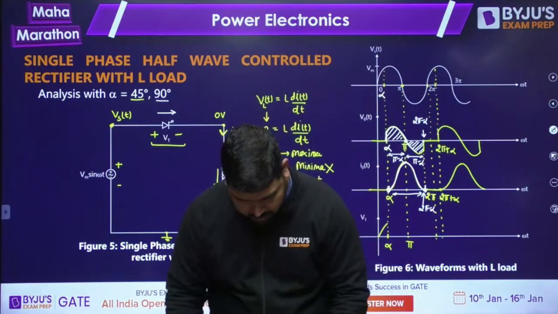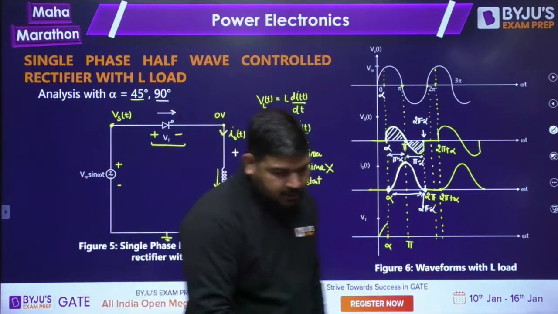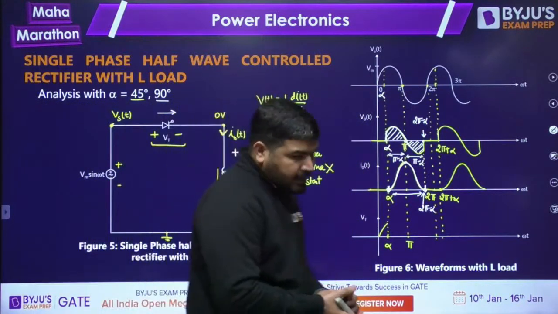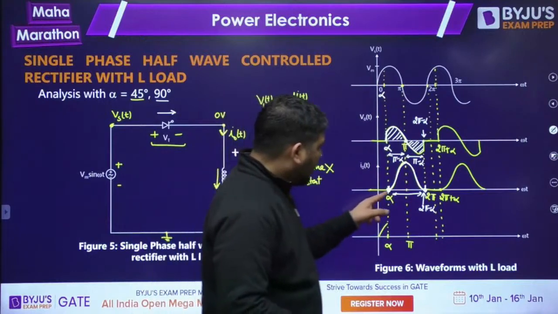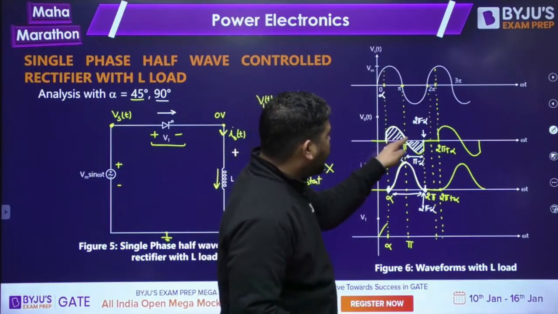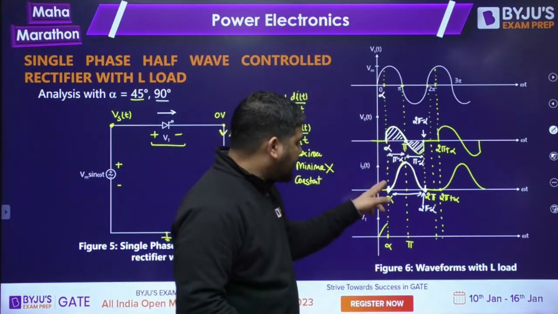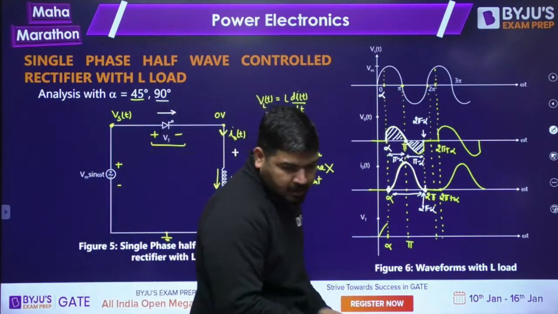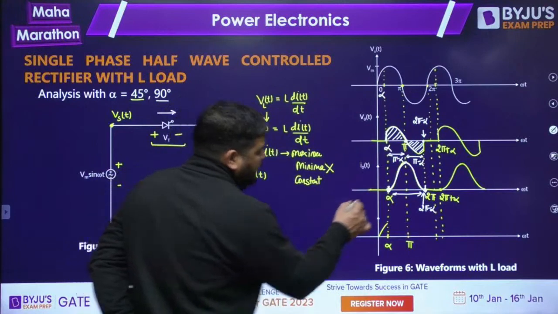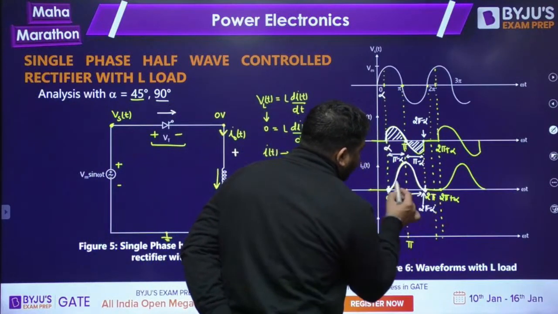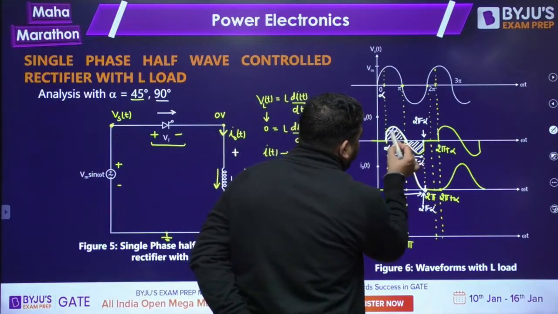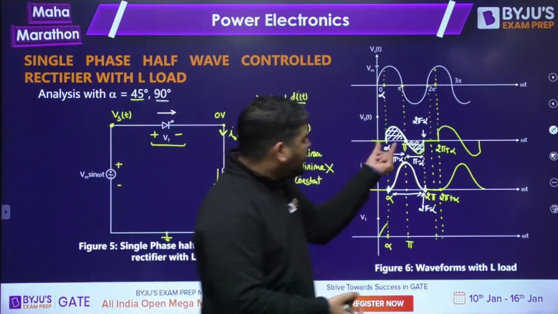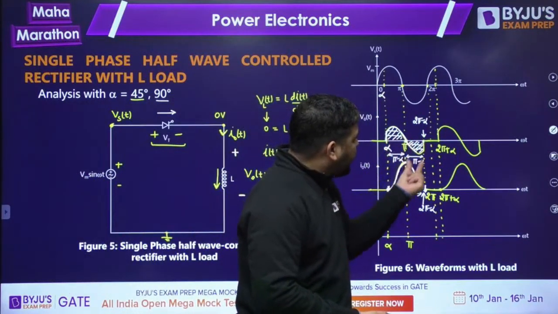Okay, let's continue the class. So I told you that this area will be equal to this area. Why? Because the current value is repeating. Since the current value is repeating, that's why the positive area has to be equal to the negative area.